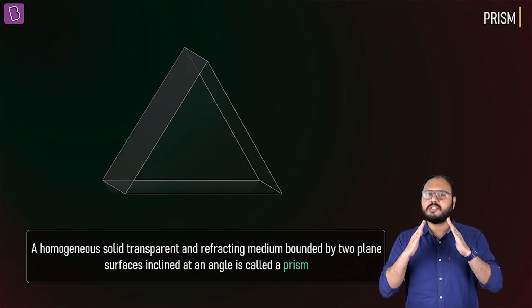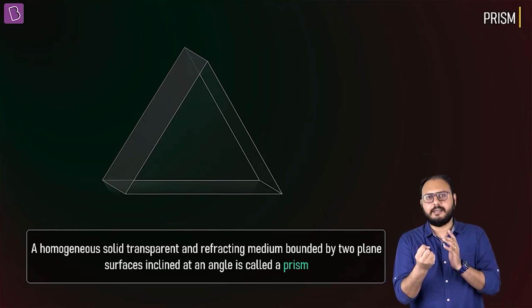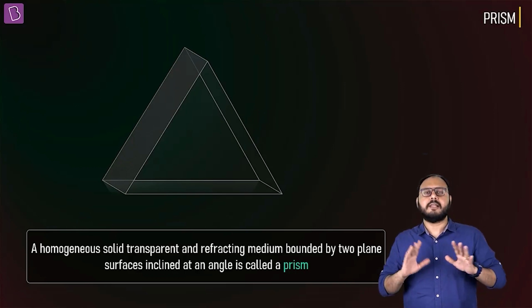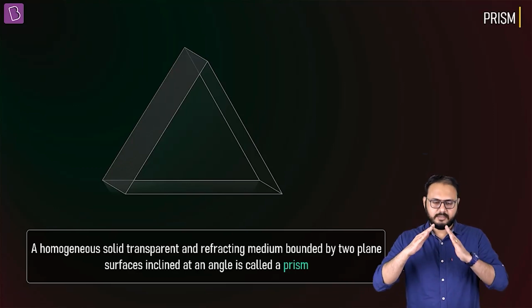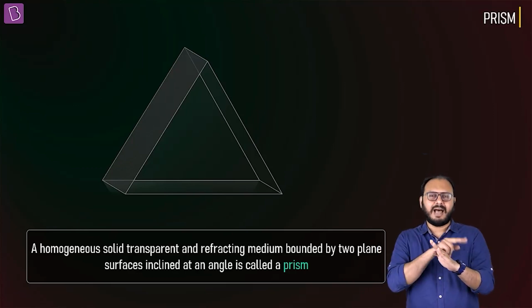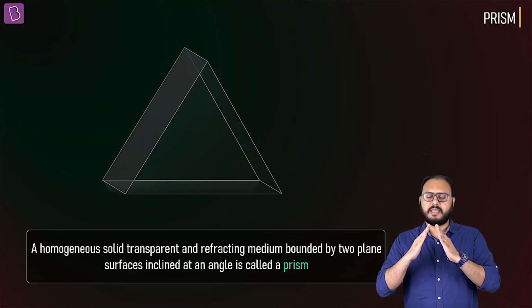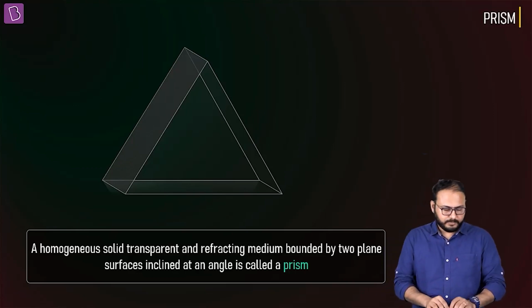And it should happen in such a way that the planes are not parallel. That is the crux. Everything else is paraphernalia. The crux is twice refraction, from out to in and then in to out. And the angle should not be 0 or 90, depending on your reference point. Got it? Okay.